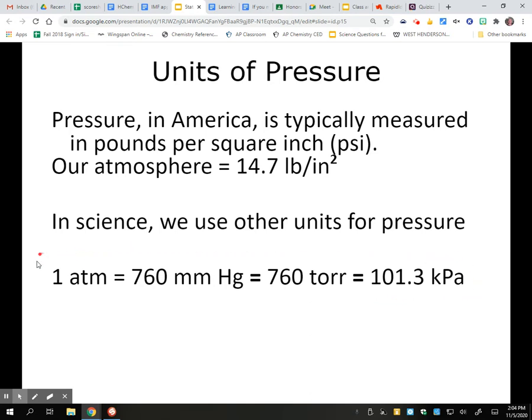Now, these are given to you on the front of your reference tables, and we can use them as conversion factors. If we are measuring things in millimeters of mercury and we need to convert to pascals, we can use these two values as conversion factors. Or if I have millimeters of mercury and want to convert to atmospheres, I can use these two. So I'm going to show you how those conversions work.